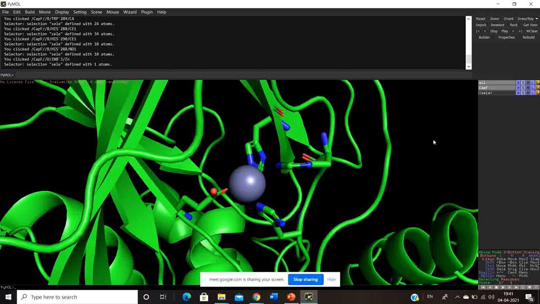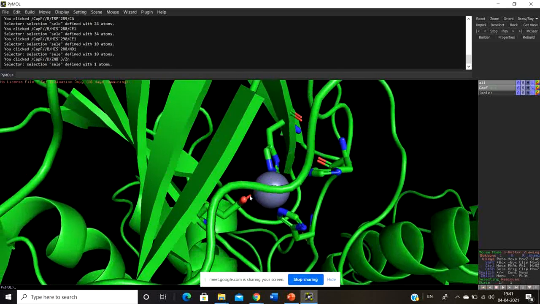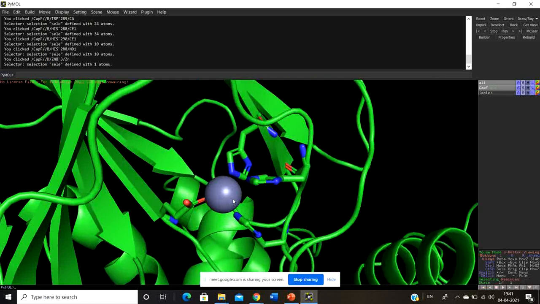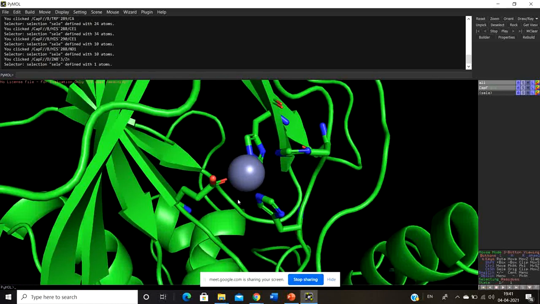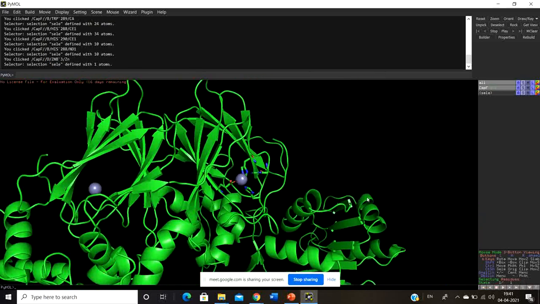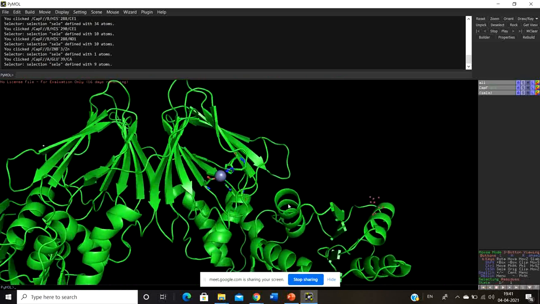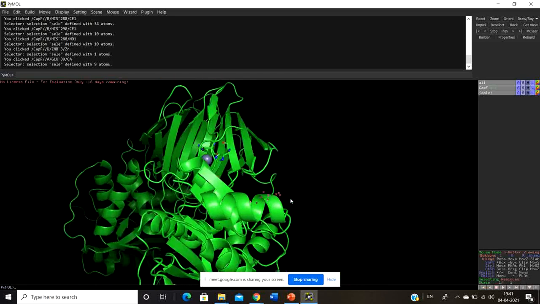And if they look the other way, then this coordination won't be satisfied. So this is side chain packing, and I am giving the example of zinc coordination, but this is true in any case. For example, suppose this particular amino acid is facing outside.